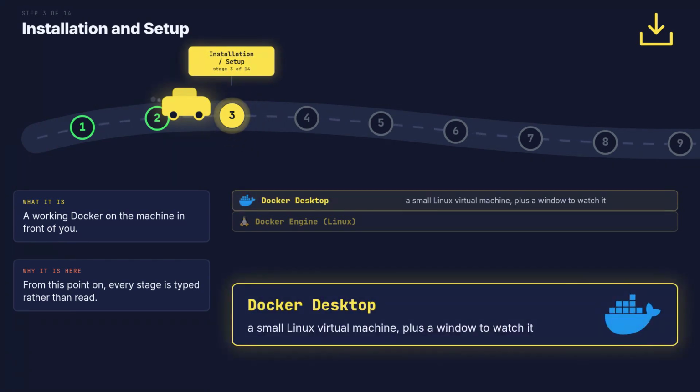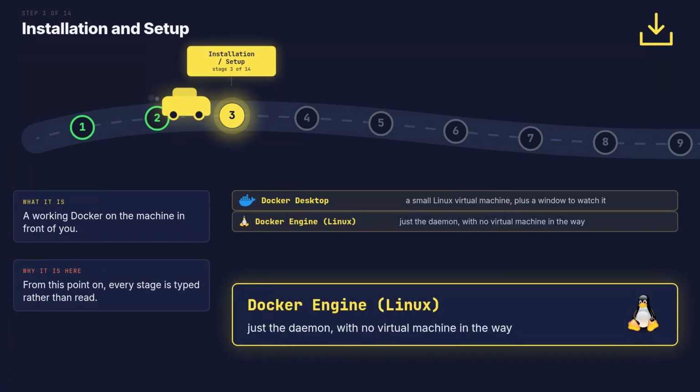Windows and Mac have no Linux kernel. Docker Desktop runs a small Linux virtual machine, and your containers live inside that. On Linux, the kernel is already there. You install the engine alone, and containers run as ordinary processes.